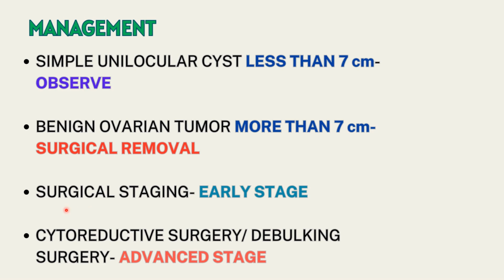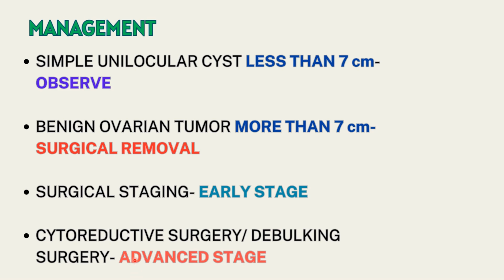Okay. Next we have surgical staging. Surgical staging with the help of laparotomy is advisable in cases of early stage tumor. Next is cytoreductive surgery or debulking surgery. Cytoreductive surgery or debulking surgery is recommended in cases of advanced stage cancer, in which an attempt is made to remove all possible tumor tissue.